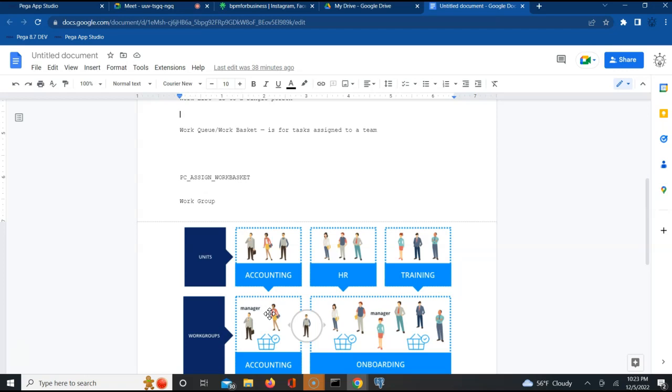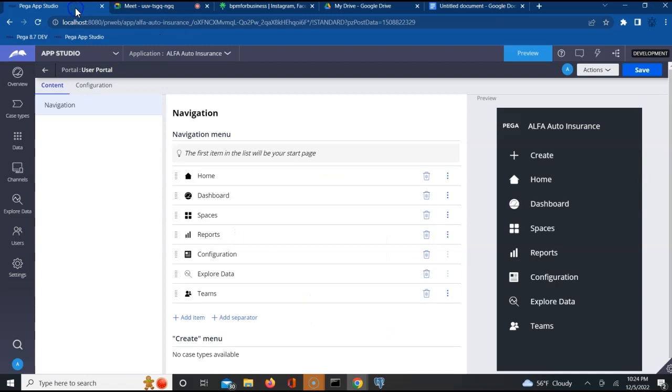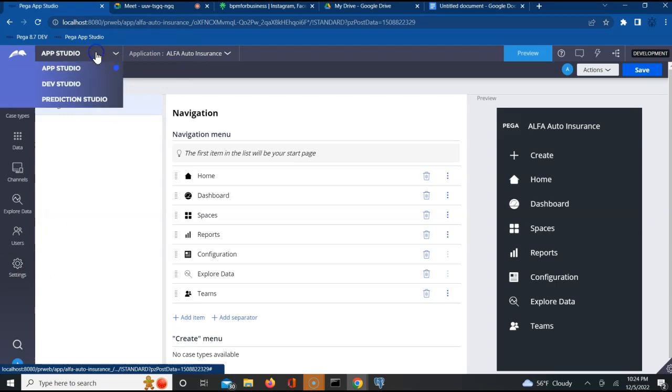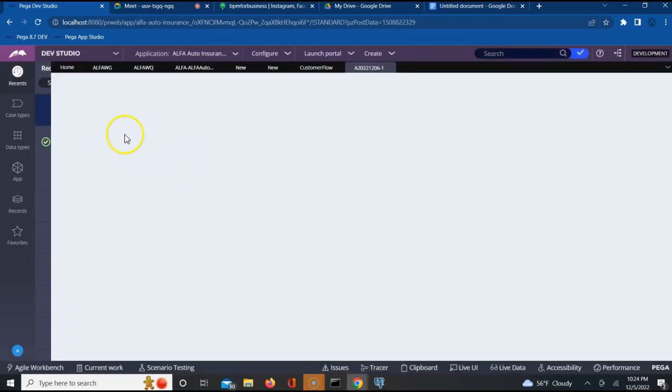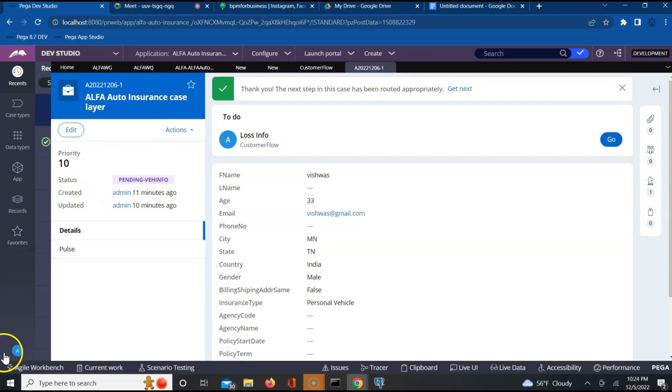But you can route the tasks like that in Pega, and they are linked to each other. How are they linked to each other? A work basket or a work queue is linked to the work group, and the operator is linked to the work group. Yes or no? We solved that mystery. What did we do? We came to our application and we verified that our operator has a mapping to the work group. Yes or no?